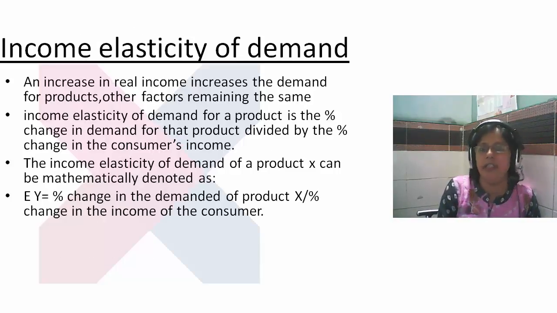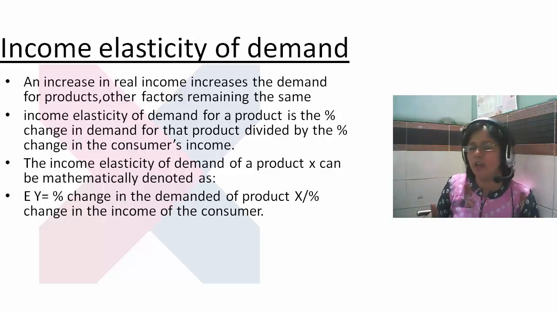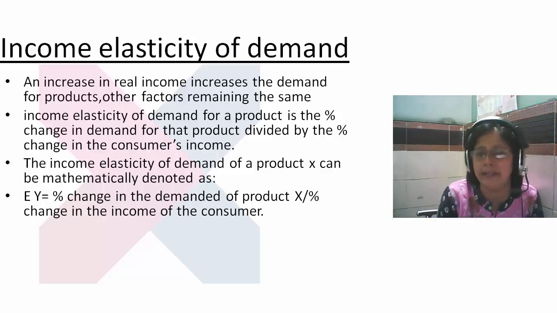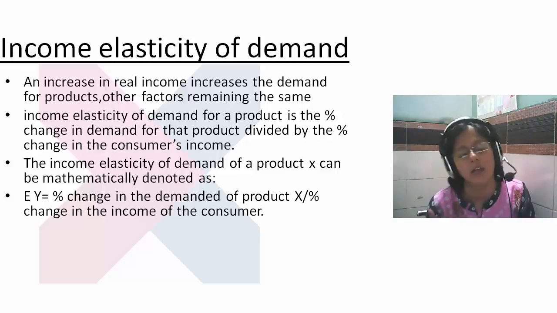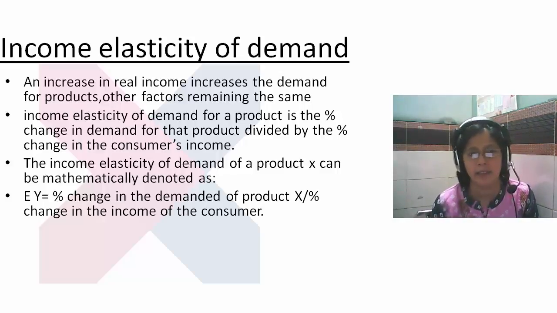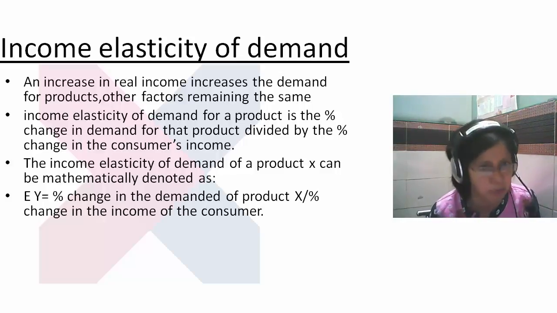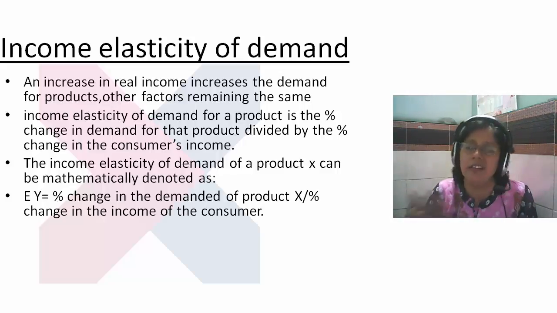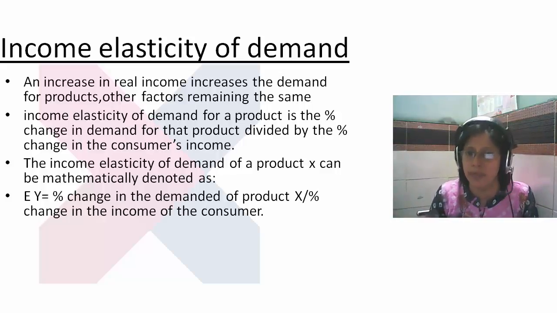Now we are studying the income elasticity of demand. As we studied at the beginning of this chapter, everything depends upon the price of a product as well as the quantity, and the most important thing is the income of the consumer. If the income increases, the demand for a product increases, with other things remaining the same.